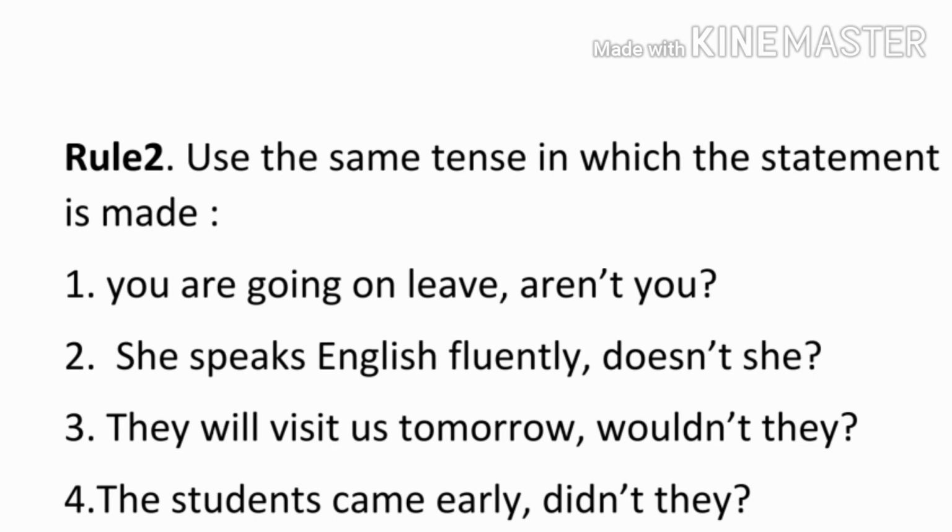This statement is in simple future tense, so we use won't they? The students came early. This statement is in simple past tense, so we use the question tag in past tense, didn't they?